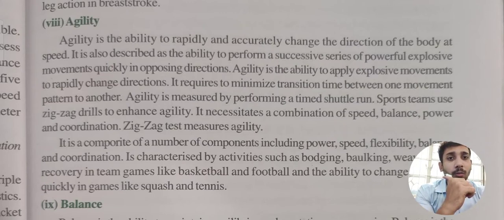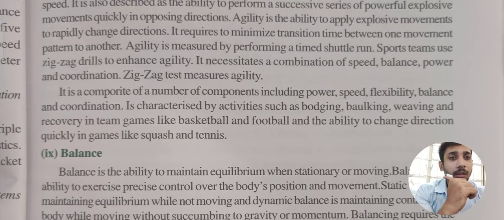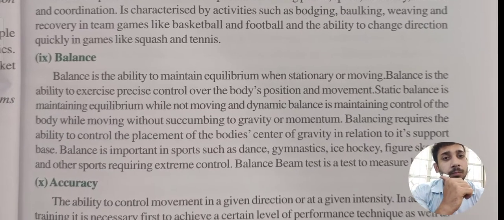In sports we basically use zigzag drills, because it is a combination of speed, balance, power and coordination. So the zigzag test is a basic test for agility. Examples of agility are bobbing, bulking, weaving. Thereafter, in basketball, football and all these games, we are going to need agility.